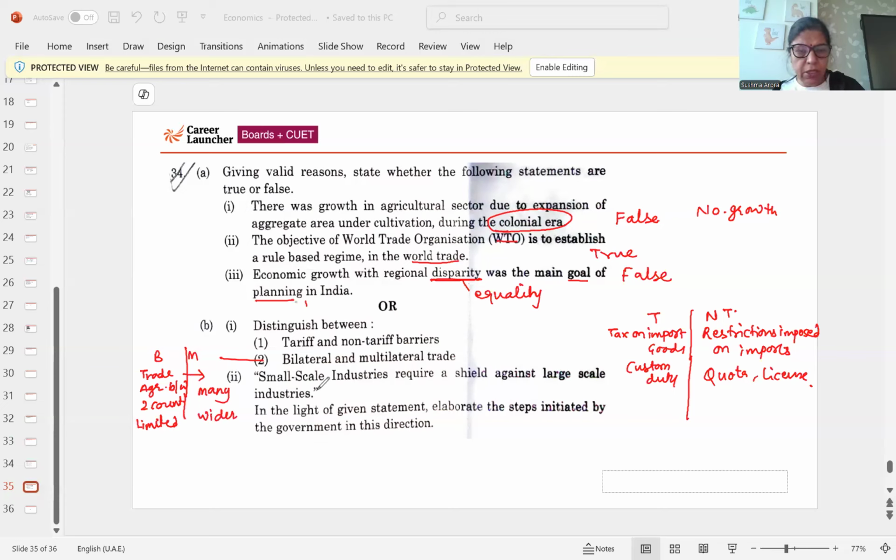The next question, small scale industries require a shield against large scale? Yes. What are the steps initiated by various policies? Make in India encourages small scale industries, then funding, then technological assistance, guiding them, trying to help them.